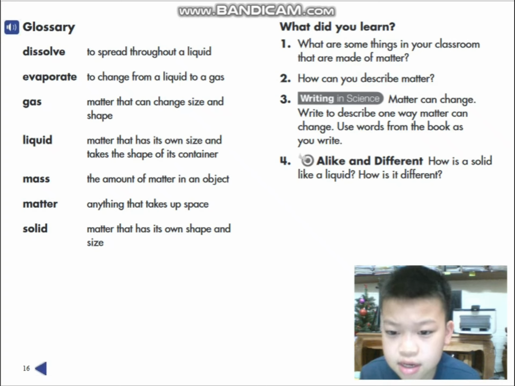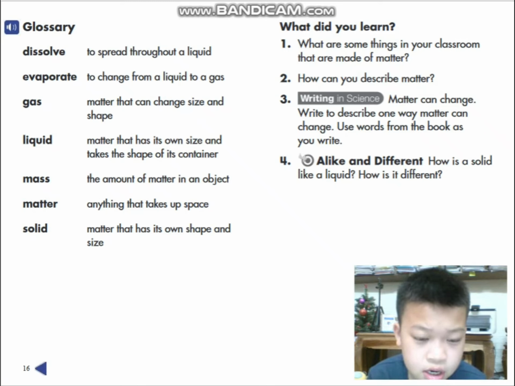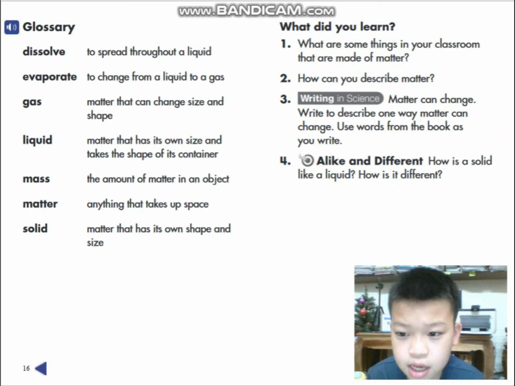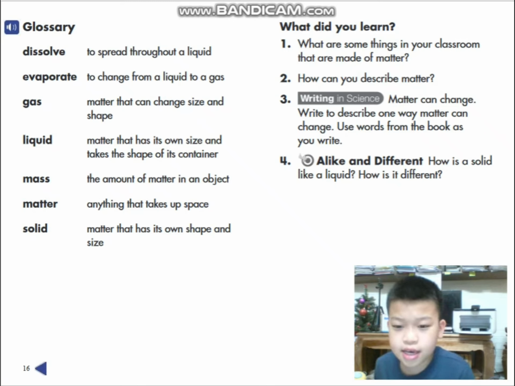Number 4. Alike and different. How is a solid like a liquid? How is it different? Solids and liquids are alike because they are made of matter, but different because a solid will heat up and melt into a liquid, and the liquid will turn back into a solid.